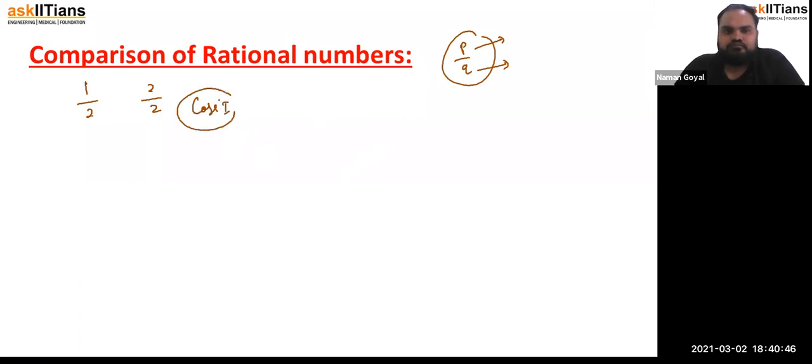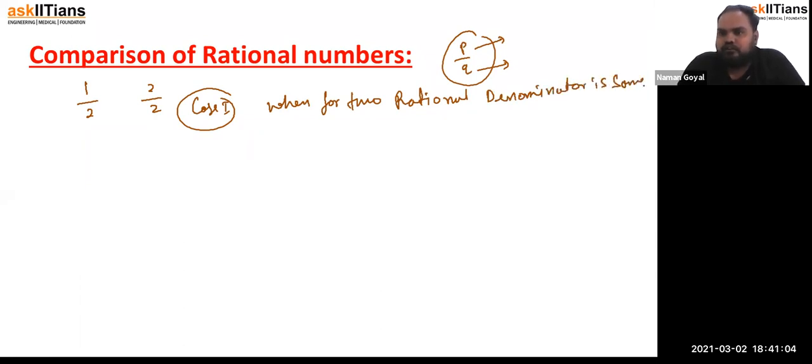Case 1: when, for two rational numbers, the denominator is the same. If we want to compare two rational numbers whose denominators are the same, then we see the numerator only. The number which contains the higher numerator becomes larger.